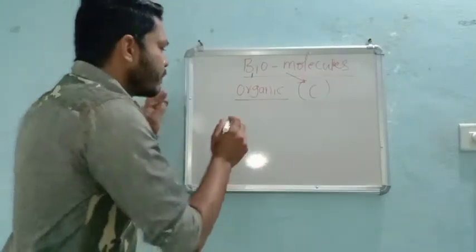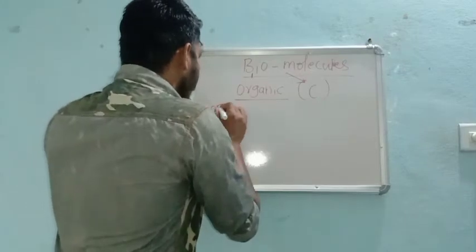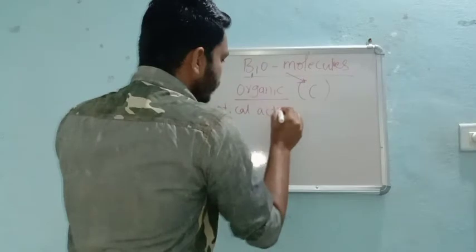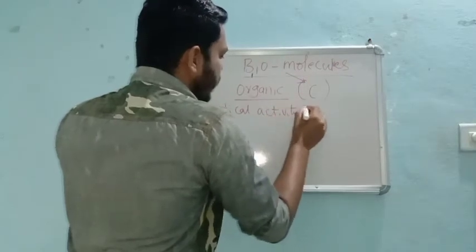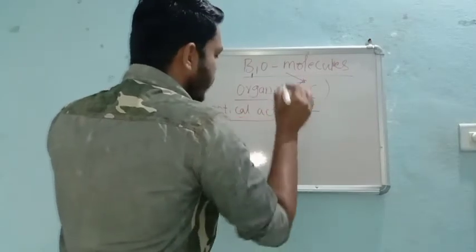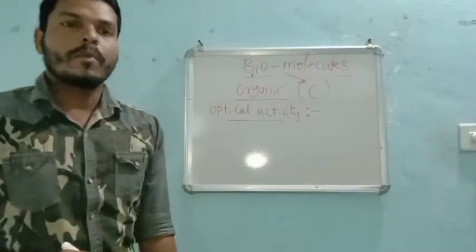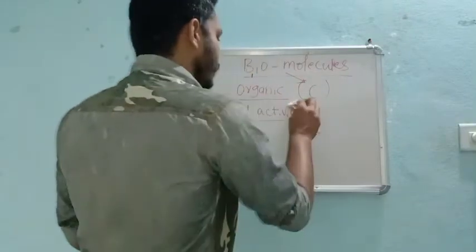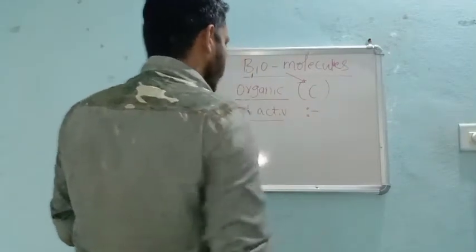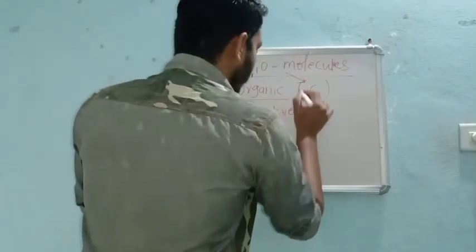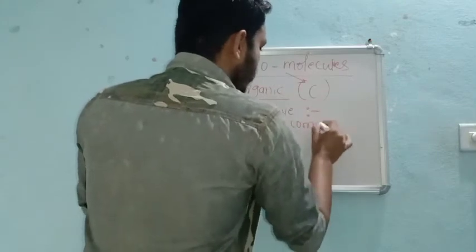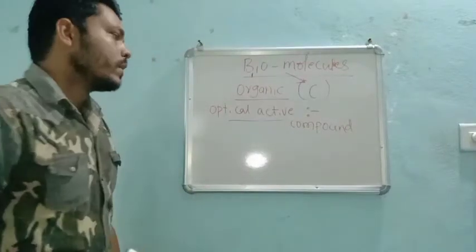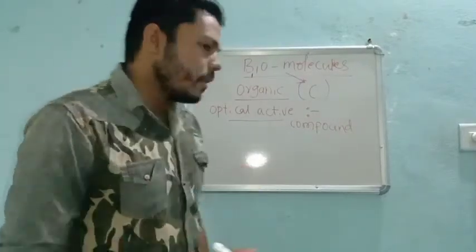So see here, optical activity, and this optical activity we see in the case of organic compounds only, right? So optically active compounds we study first. What is this optically active compound, right?